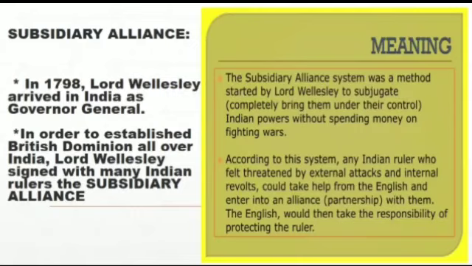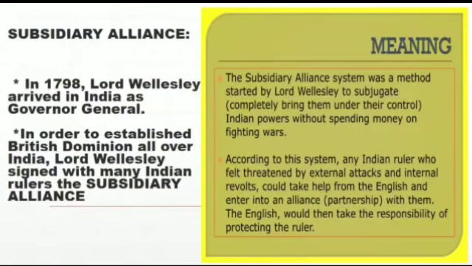This Subsidiary Alliance was started by Lord Wellesley, who was sent to India in the year 1798 as the Governor General. That is, the Britishers, the East India Company, sent Lord Wellesley in 1798 to India as the Governor General. Now, he came up with the idea of the Subsidiary Alliance. What is the meaning of Subsidiary Alliance?